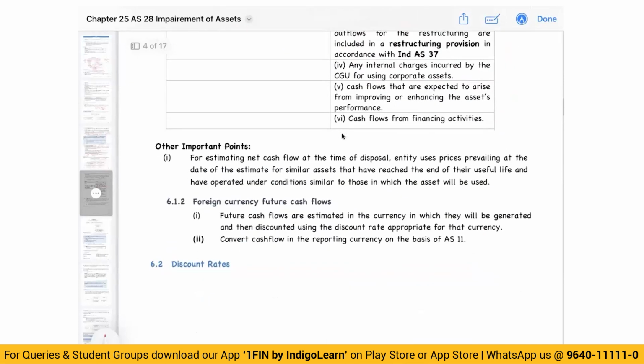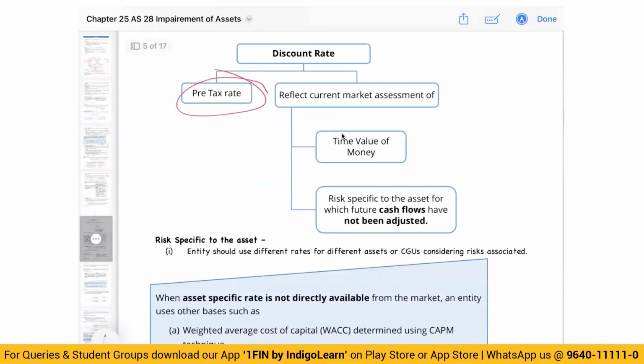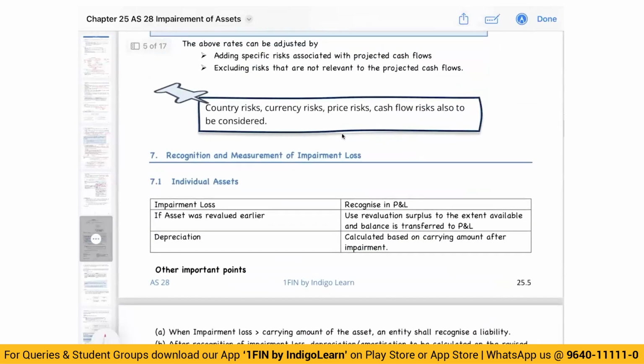Then sometimes there may be plans of management to do some modifications. Management might be thinking that yes, there are problems, we need to resolve those problems, so we will take some action and incur some expenditure in the future. If that expenditure is committed, then you will consider it. If the expenditure is not committed, you will not consider it. Then when it comes to discount rate, you will take the pre-tax rate. That is what you need to remember.